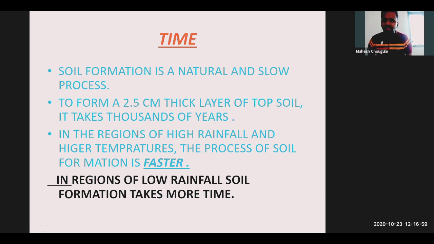So soil formation is a natural and slow process. It's not a man-made process. Is it man-made? No, it's a natural process, and it's slow, not fast. It needs a very long period of time. This is just an average, not exact. To form a 2.5 centimeter thick layer of topsoil, it takes thousands of years.